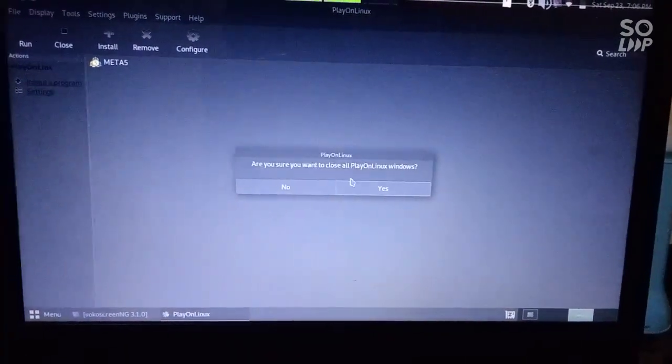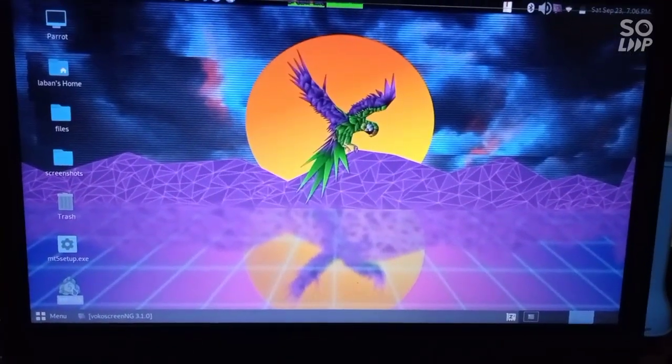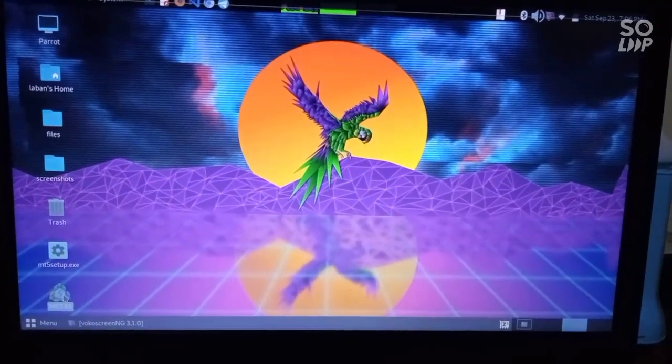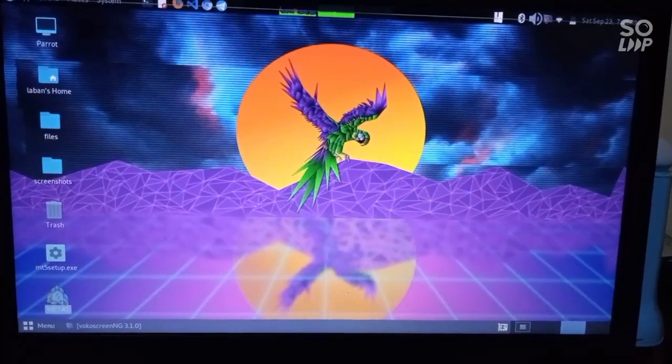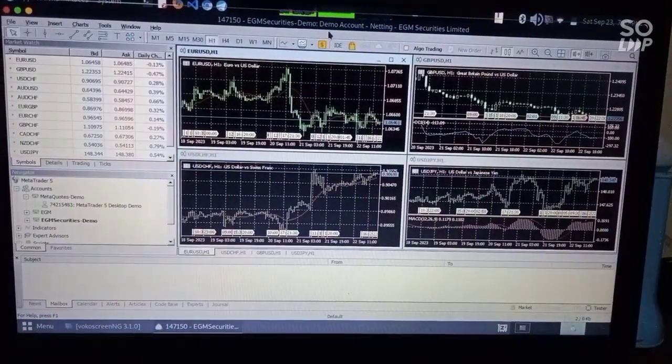So let me just close PlayOnLinux, and then you have your shortcut and you can run MetaTrader5 without any problems. As I wait for it to open, yeah, that's the way to make a shortcut.